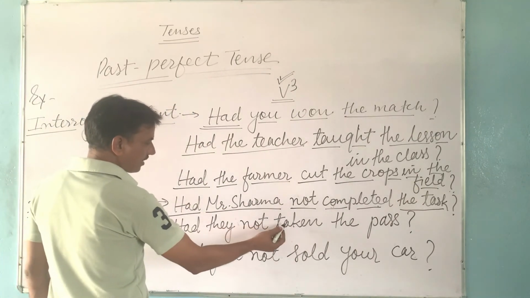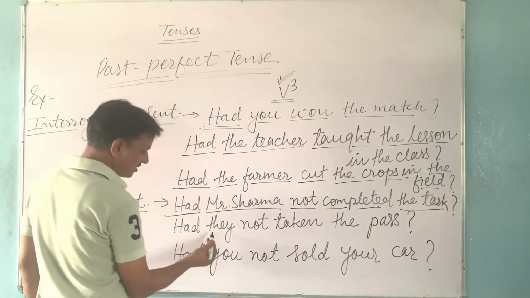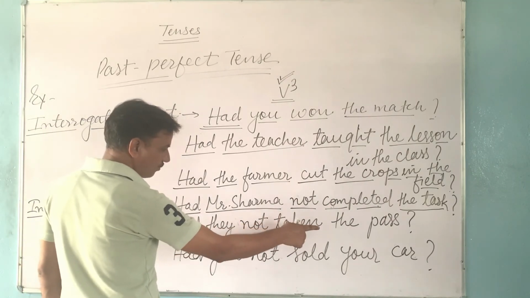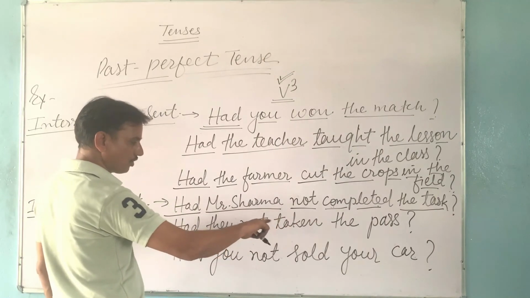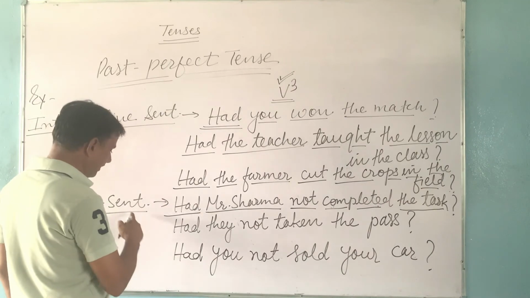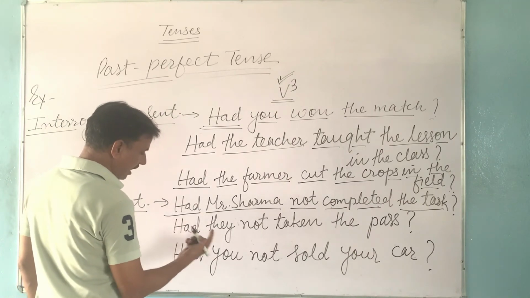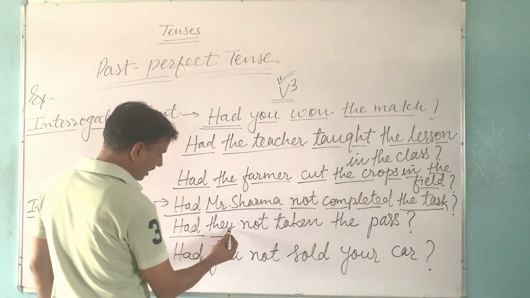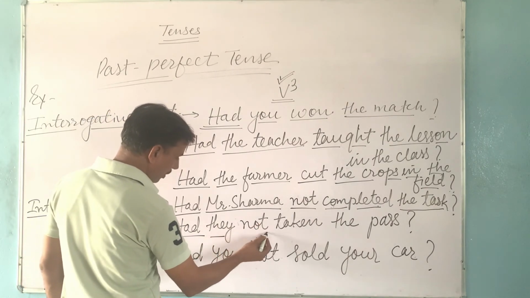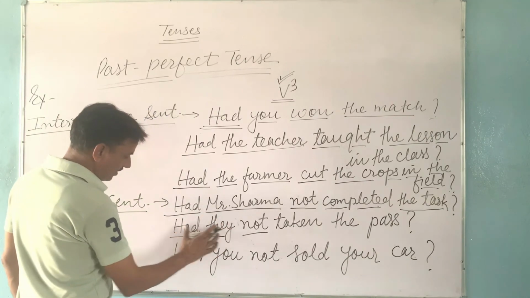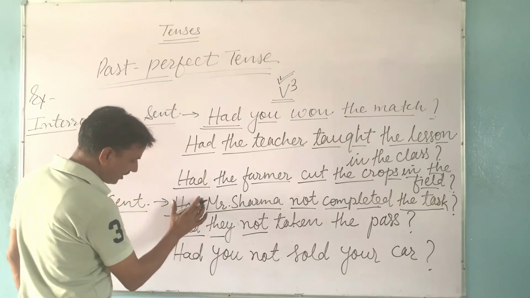Had they not taken the pass? In this sentence, it is being asked whether the action of taking the pass was completed or not in the previous or past period. So, just like the structure of interrogative negative sentence, we will start with the helping verb, that is had, then subject. After subject, we have to use not. In interrogative negative sentence, we always start with helping verb according to the tense.